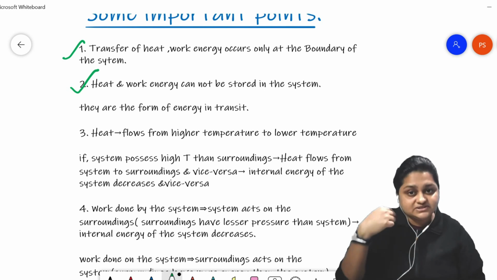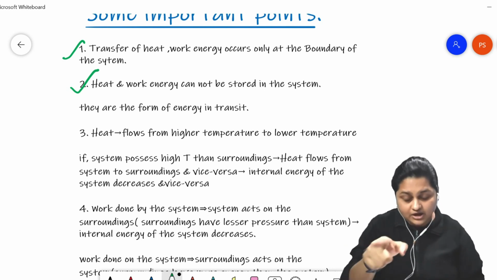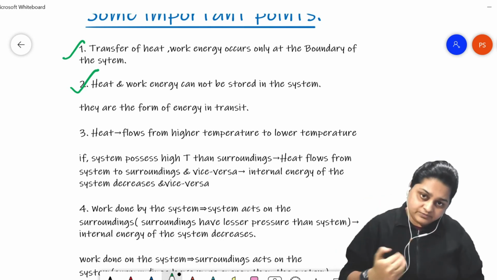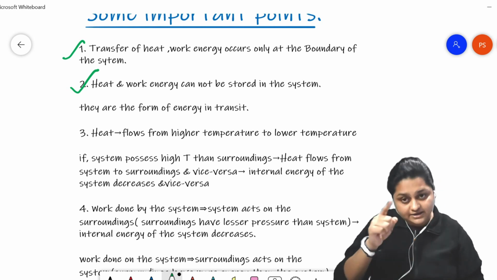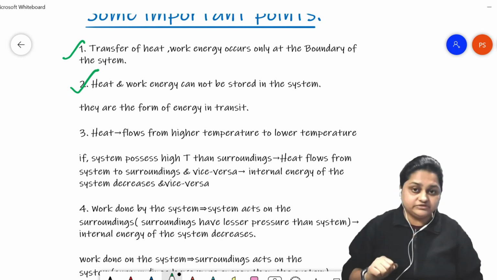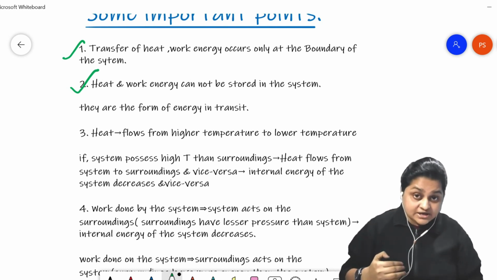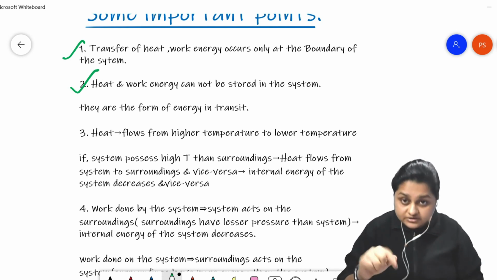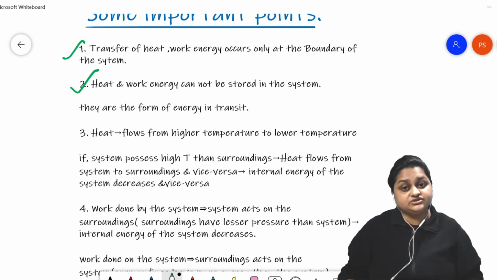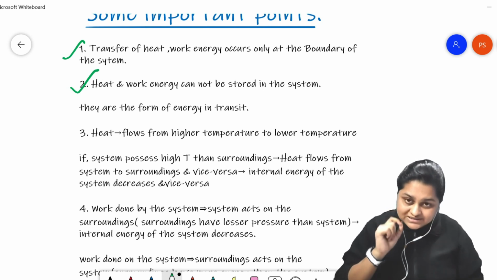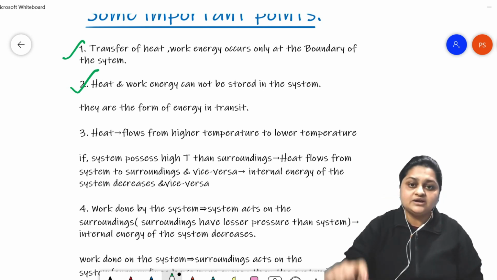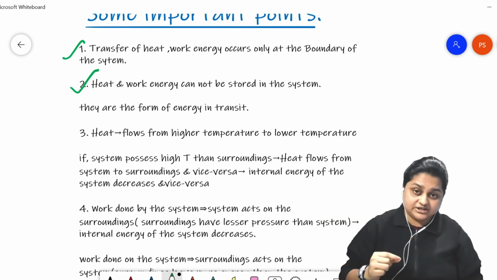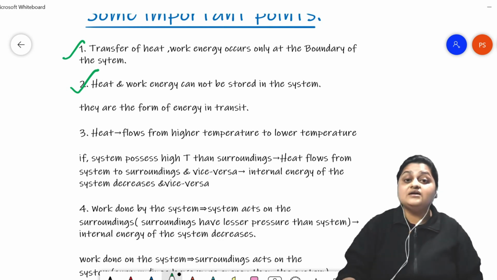Contrary to that, if the surroundings is at a higher temperature compared to the system, then the system will gain energy from the surroundings in the form of heat energy, and as a result, since the system is gaining energy in the form of heat energy, it will store that energy in the form of internal energy, so the internal energy of the system in that case will increase. So when the system is releasing heat energy, the internal energy of the system decreases. If the system is gaining heat energy, the internal energy of the system increases.